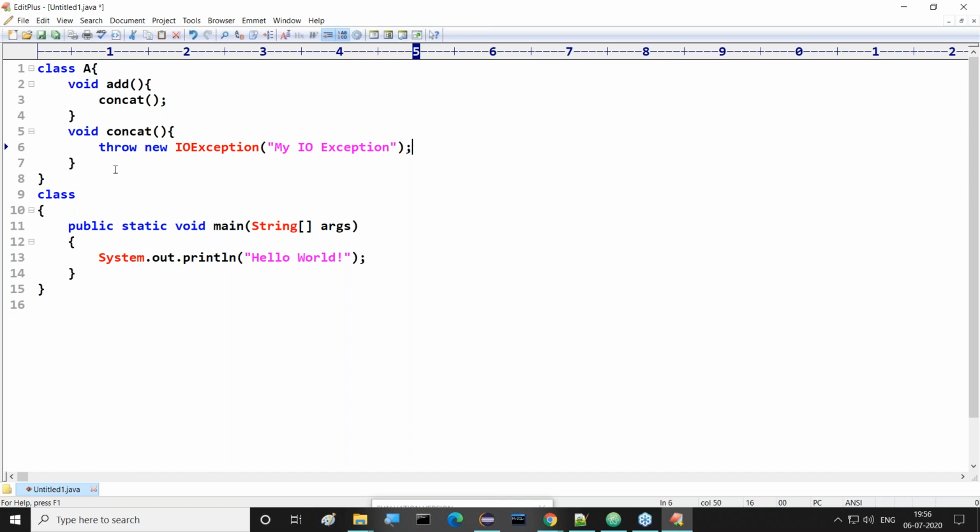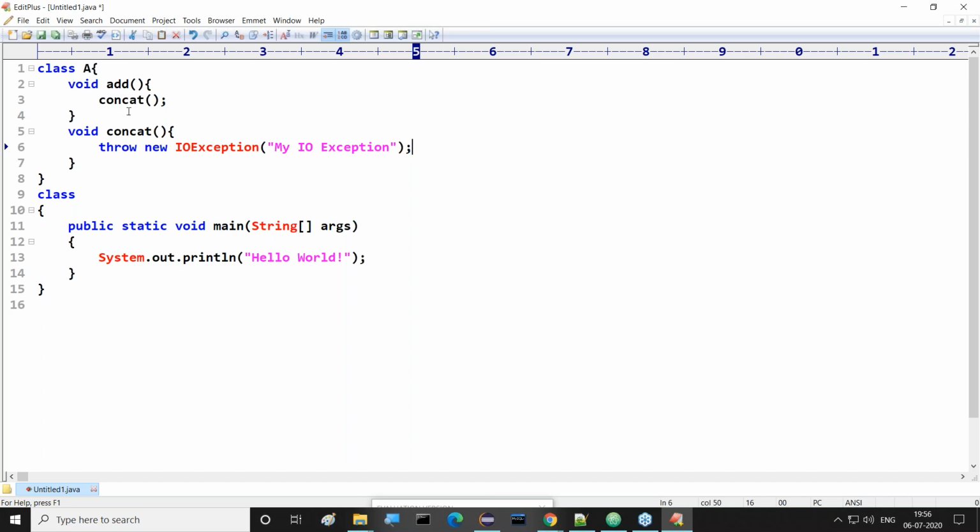If it is a checked exception, who will recognize it, compiler or JVM? Compiler only. Checked exceptions are recognized by the compiler. Unchecked exceptions are recognized by the JVM. I will show that point exactly.